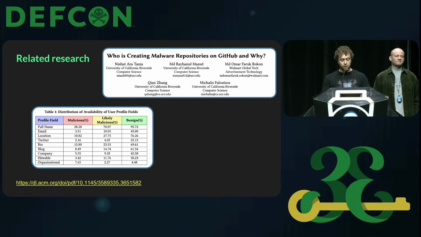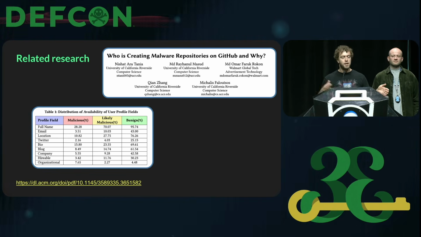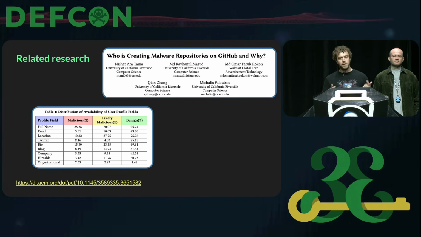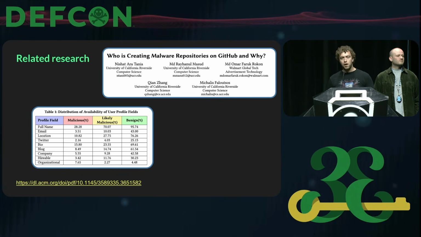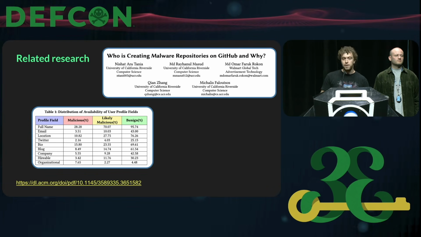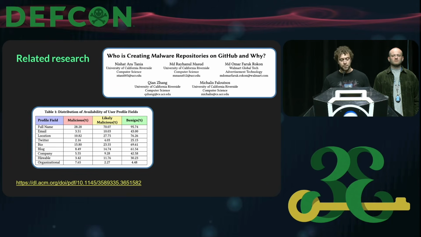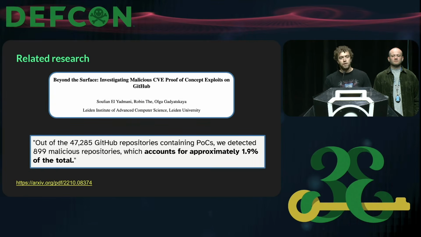This one is from the University of California, Riverside. They do a lot of things, but one of them that's interesting is they classify different sets of users into malicious and benign, and they look at what fields are set on their profiles. So that's really interesting for us because it allows us to characterize what might look like a malicious or a benign user. As a very simple example, you can see that 95% of benign users set their full name versus 28% of malicious users.